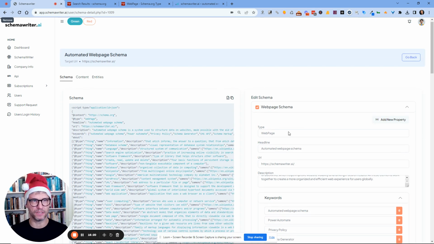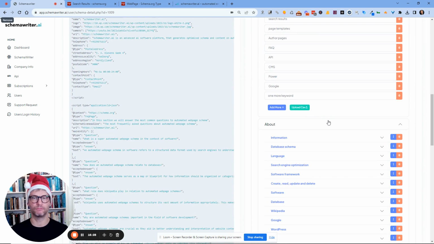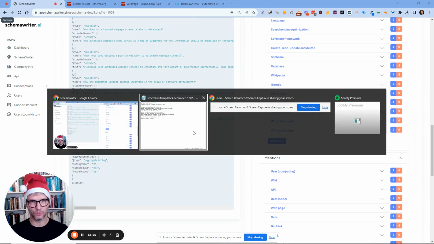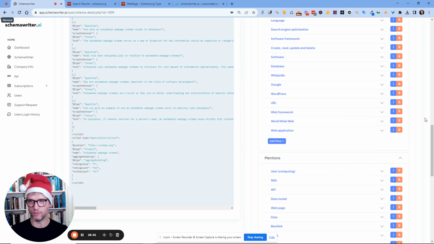So it's kind of the same thing. If you want to optimize your automated web page schema, obviously you also want the keywords to be in the actual keywords for the web page schema. I think that this is it for now. So these are the updates that we have for now.